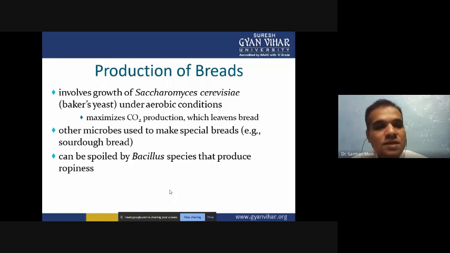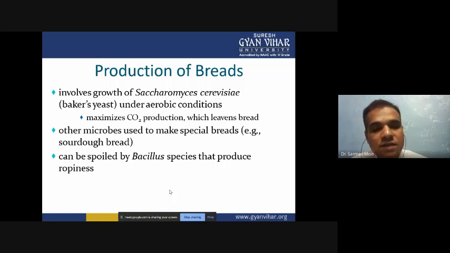So under aerobic conditions, Saccharomyces cerevisiae utilizes the carbohydrate present in the flour, ferments it, and produces carbon dioxide. When this carbon dioxide is released in the dough, the fluffy appearance of the bread results.